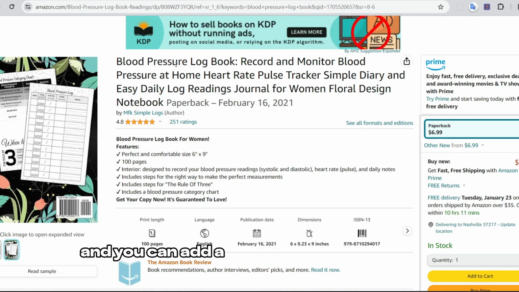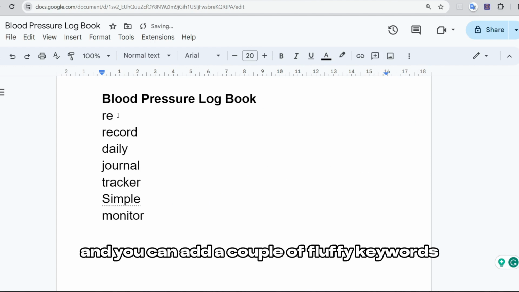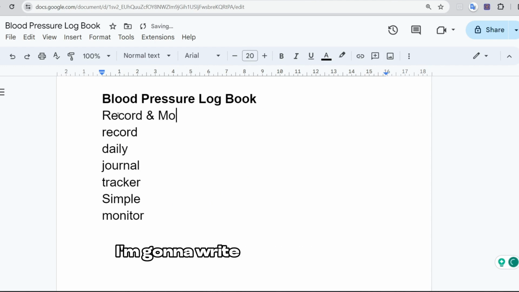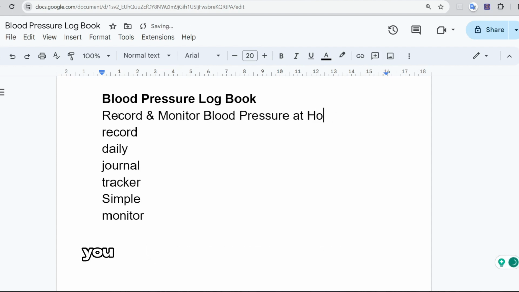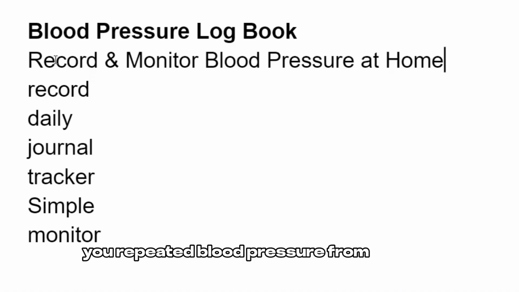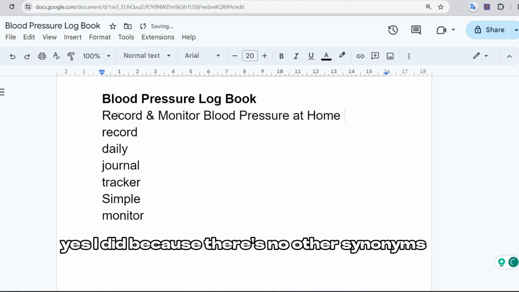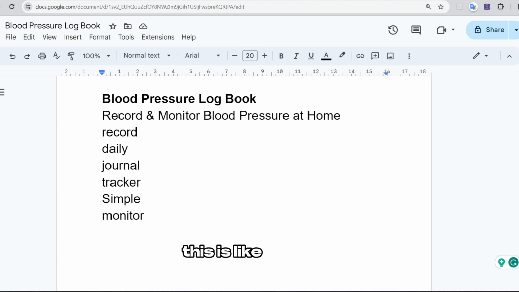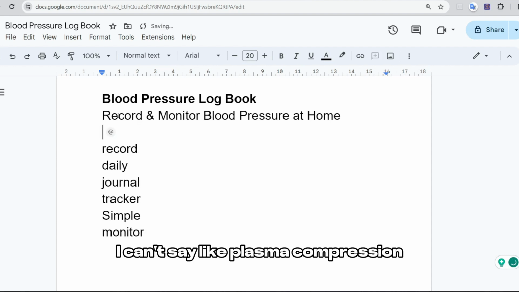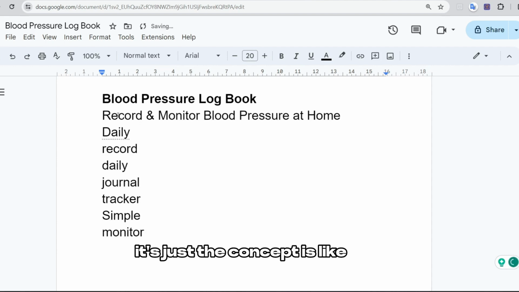And you can add a couple of fluffy keywords. So for example, I'm going to write record and monitor blood pressure at home. Oh, you repeated blood pressure from the title. Yes, I did, because there are no other synonyms for that. This is a strict concept, blood pressure. I can't say something like plasma compression. The concept is like that, and I have to write it like that, so it's fine to repeat it if it's necessary.